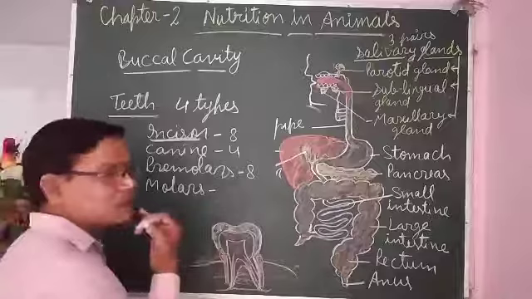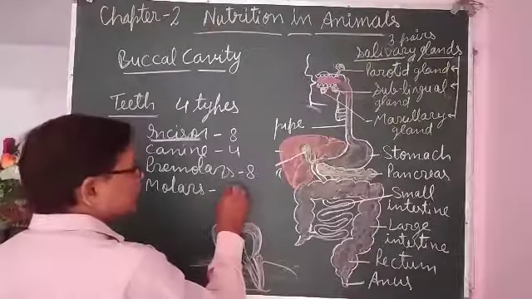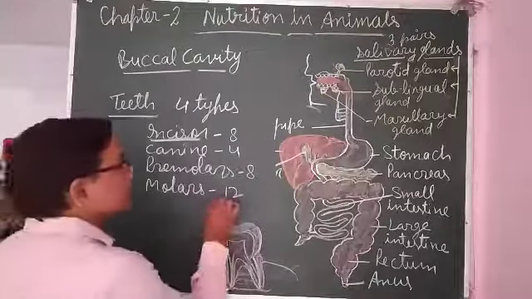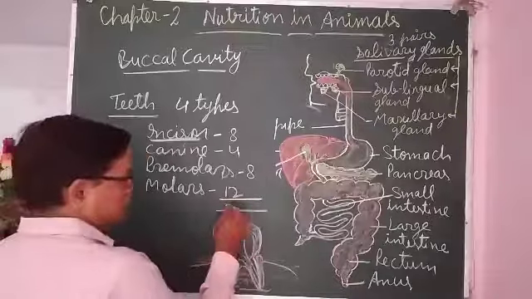So 3, 3, 6, and how much? It is 12 in number. 6, 6, 12. The total number of teeth in human beings is 32.